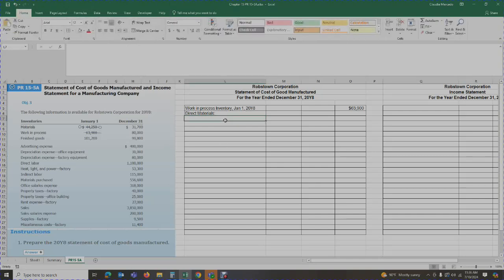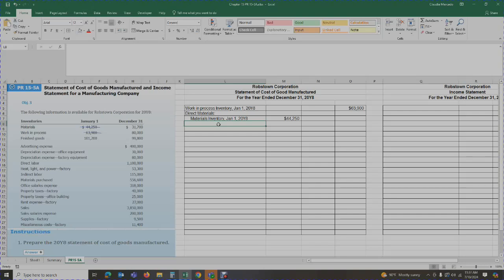So we're going to have direct materials, and materials inventory, January the 1st, 20Y8. We have beginning materials of $44,250. That is what we are carrying forward from the last period.